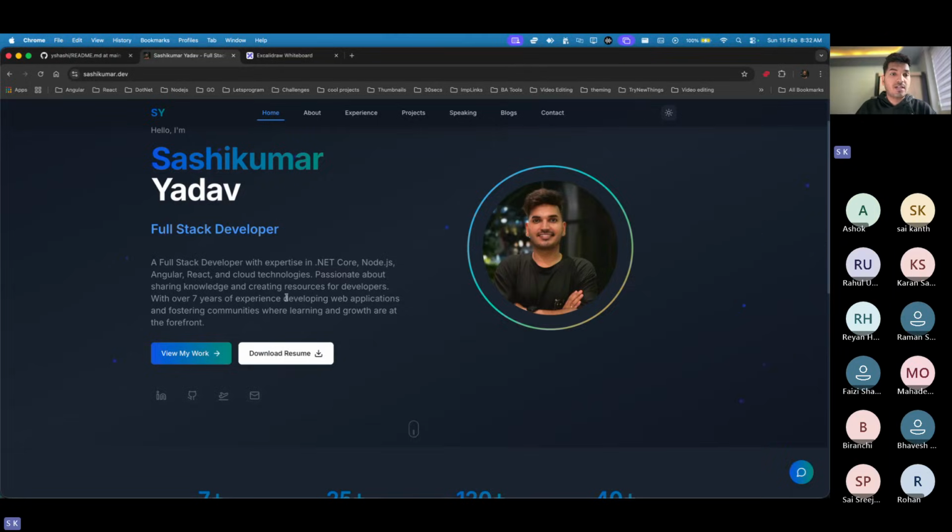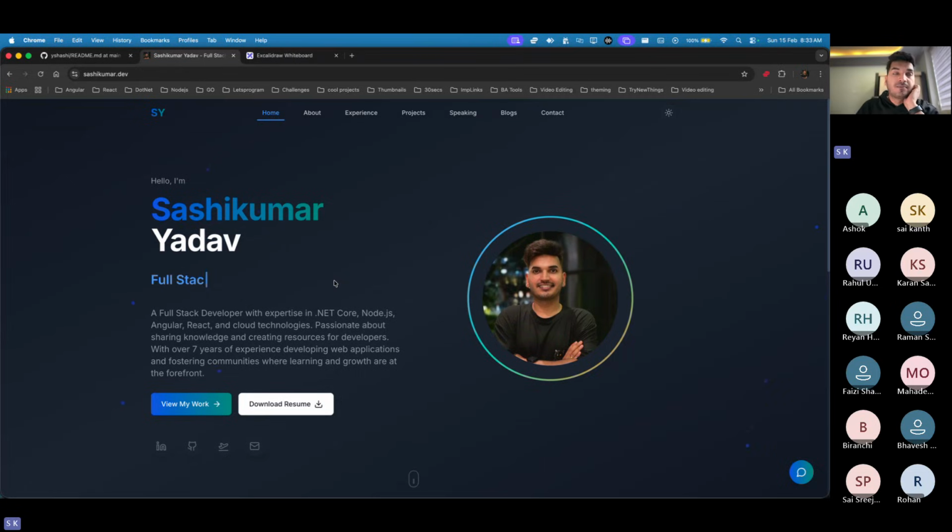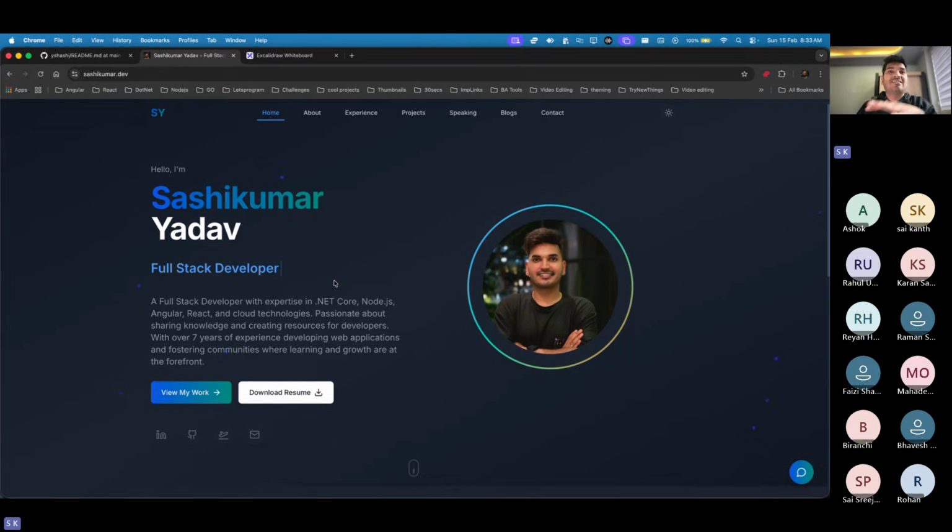But I'm someone who also works with Node.js a lot in my current company. So that's why I quote myself as a full stack developer, not as a .NET full stack anymore. I have about 7 years of experience in the industry, and have worked in multiple locations like Singapore, Malaysia, Dubai, and now currently I'm in Europe. So this is just something about me.